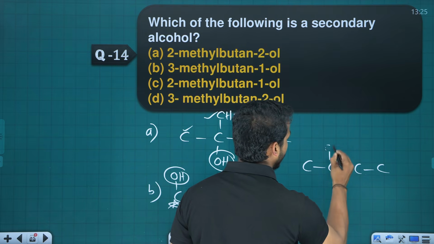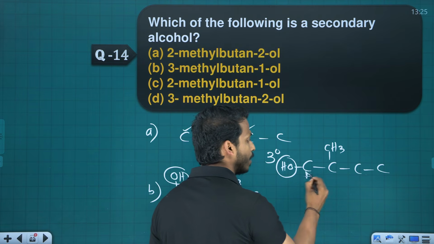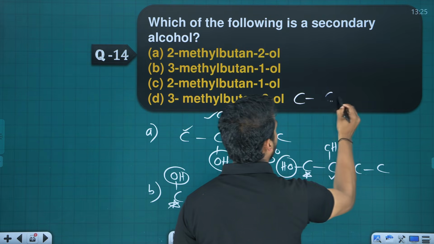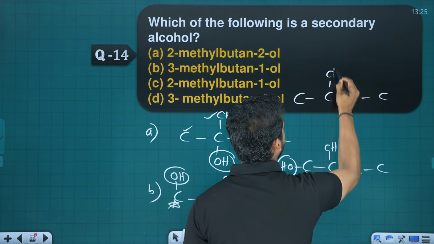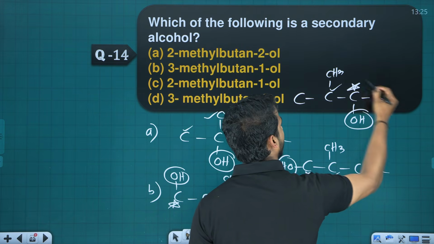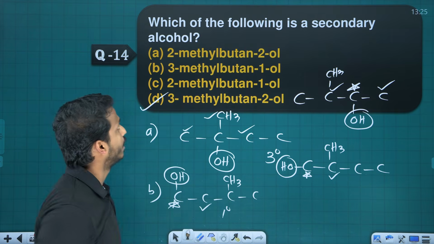2-methyl-butan-1-ol. Again this OH connected carbon is connected to 1 carbon. It's primary. 3-methyl-butan-2-ol. Yes, the OH connected carbon is connected to 2 carbons. Yes, it is secondary. That is option D.